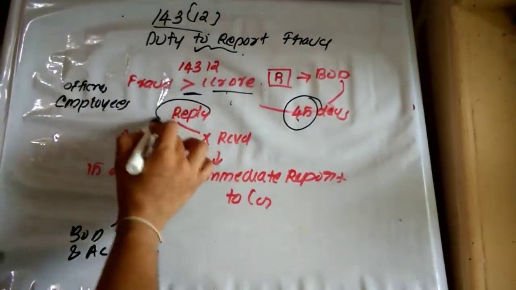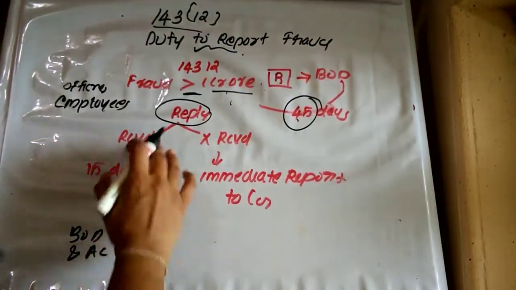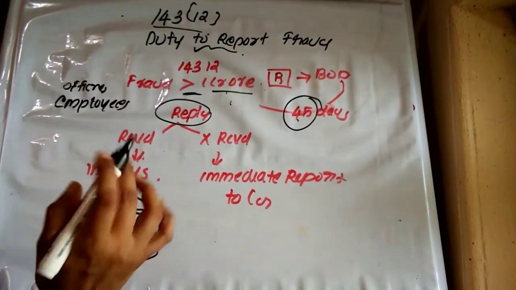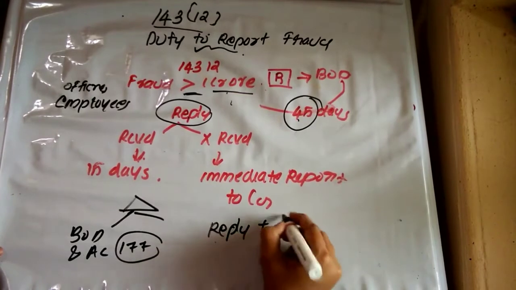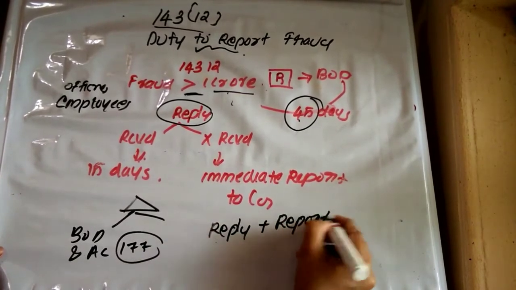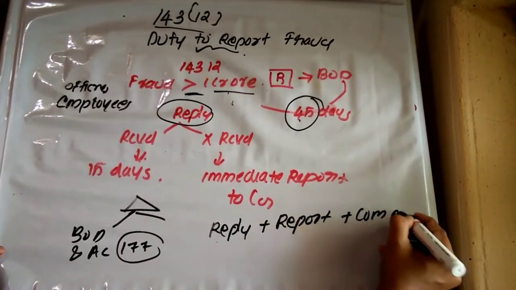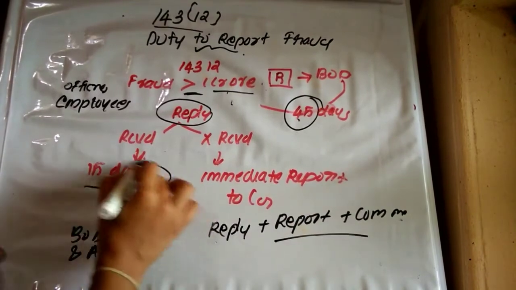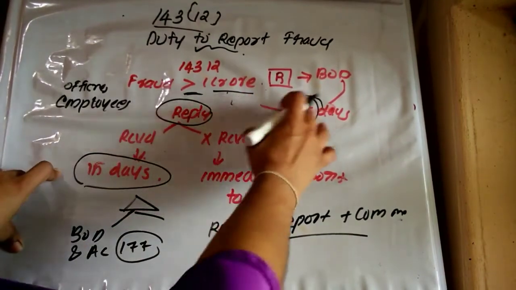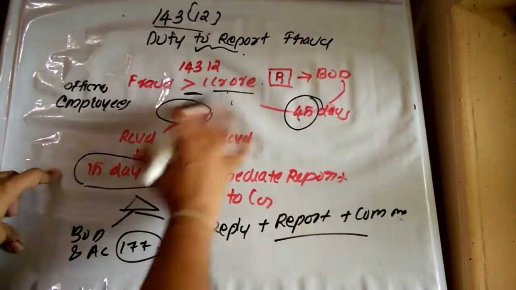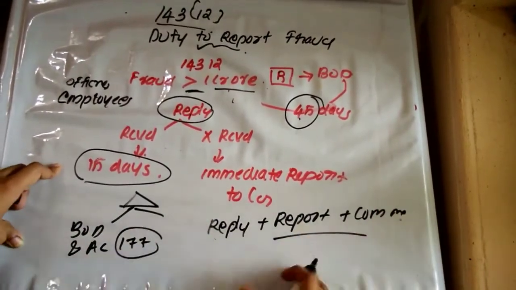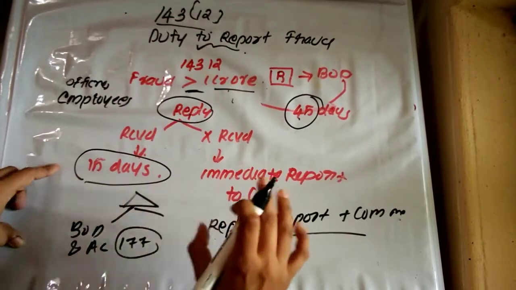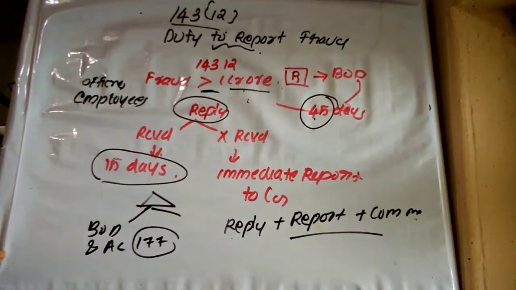Suppose the auditor has received such a reply, they have to forward that reply plus the report plus their comments to the central government within a period of 15 days from the date of receipt of that reply. Suppose they have not received such a reply, they have to forward the report along with their comments to the central government. That has to be reported immediately to the central government.